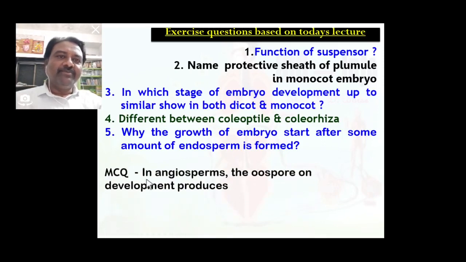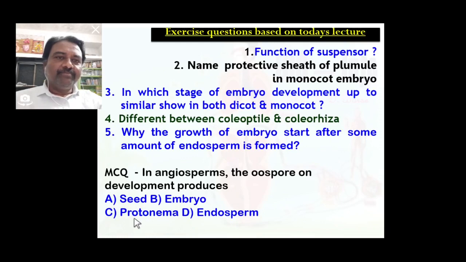One MCQ question is noted here. In angiosperm, the oospore on development produces seed, embryo, protonema, endosperm. You know that oospore is developed from zygote. On the zygote, a wall forms to form oospore, and oospore undergoes some developmental stages to form embryo. So embryo is the correct answer.